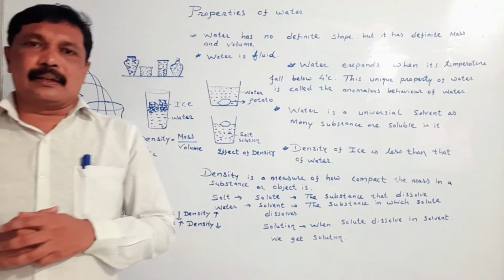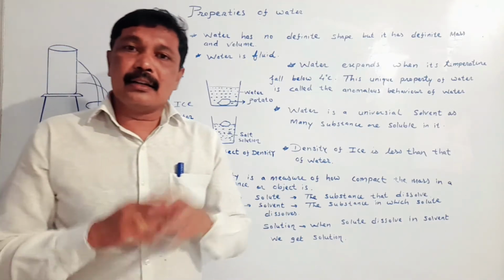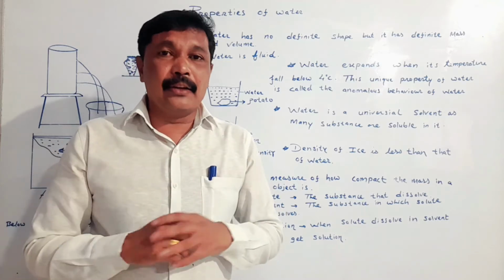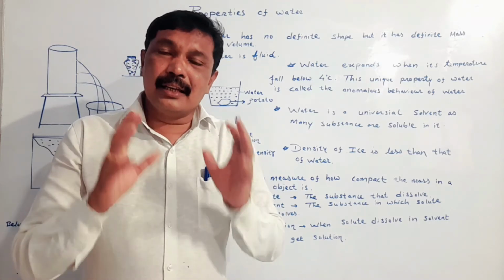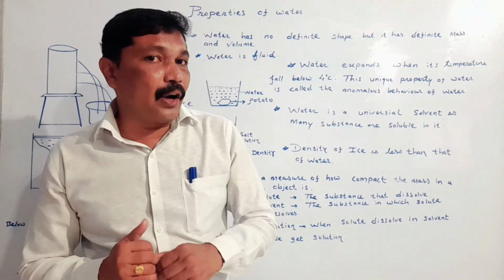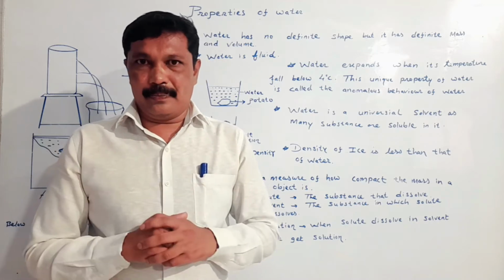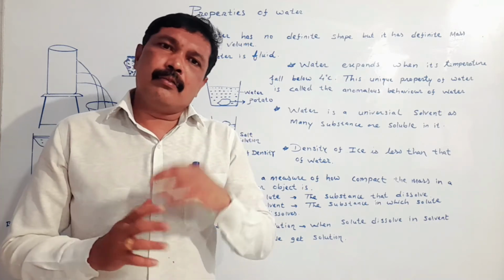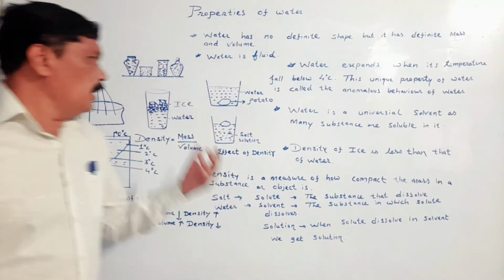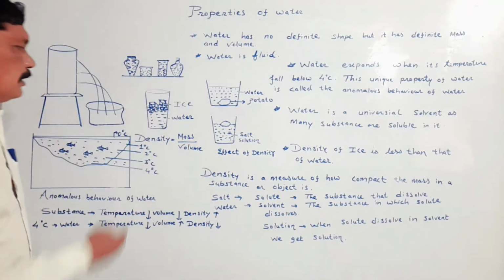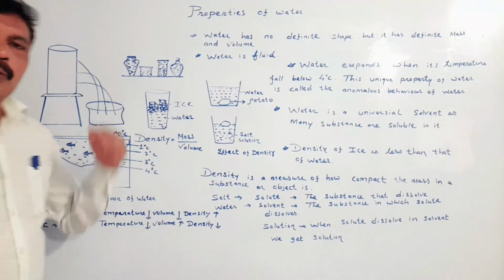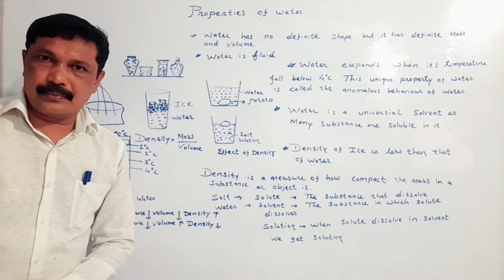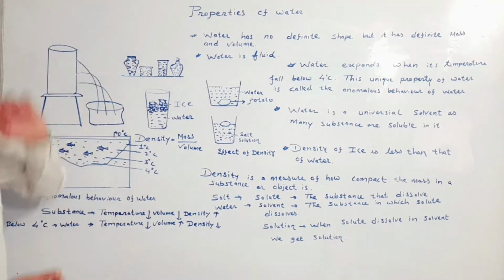My dear student, here we learn that the density of ice is less than the density of water. The same activity we can study with another activity. Here, my dear student, we have taken a glass and filled it with water and put some ice cubes in the water.